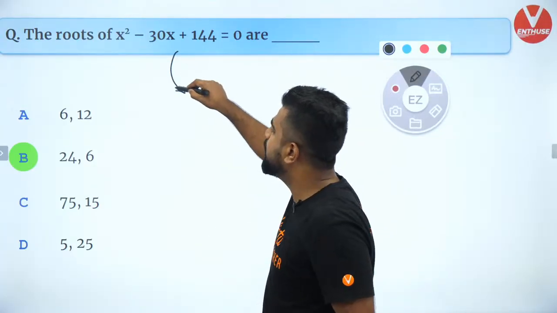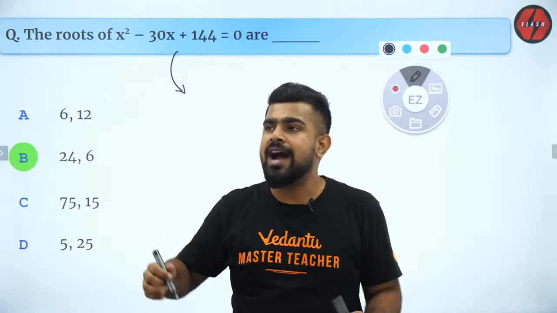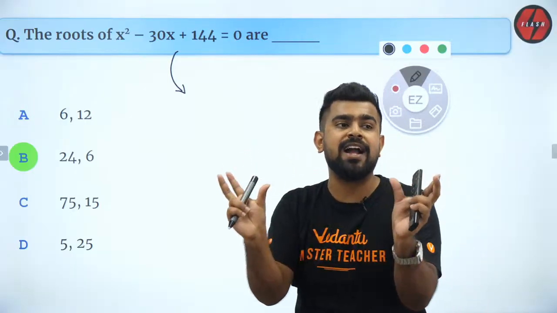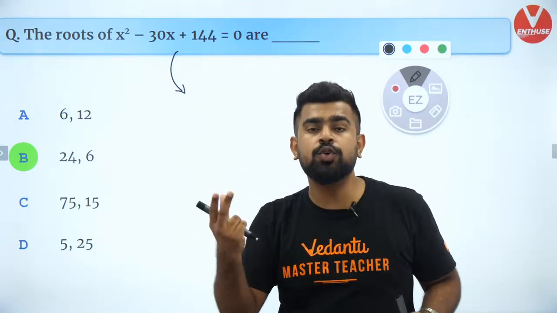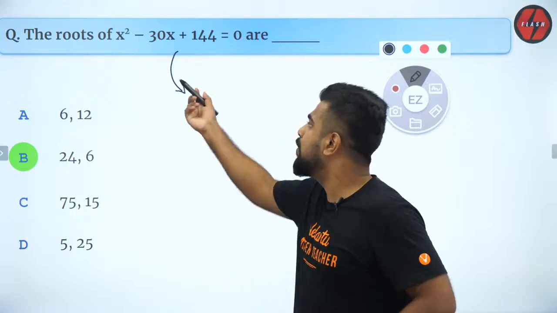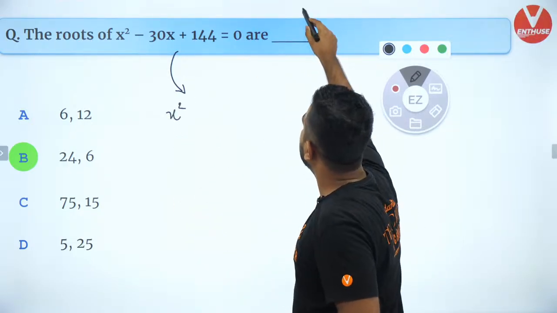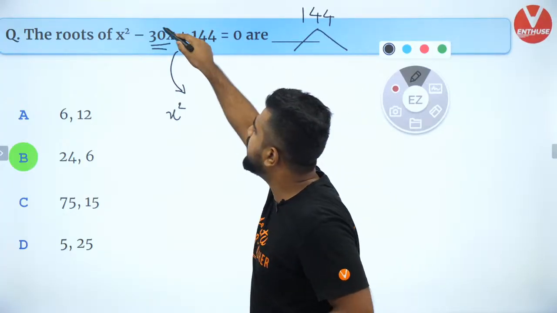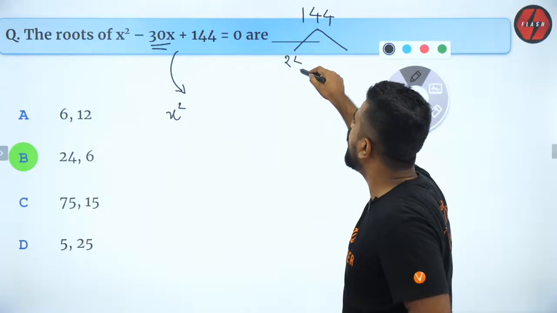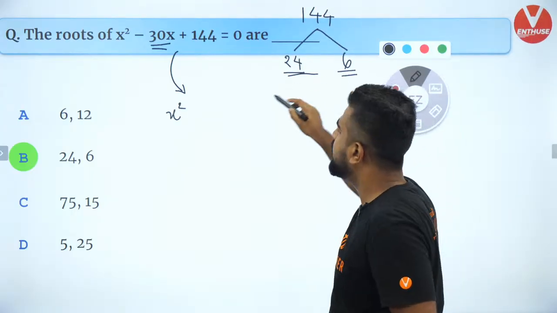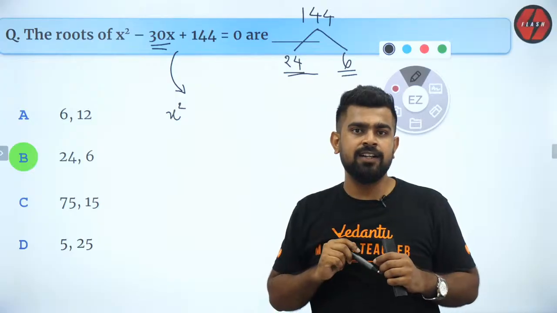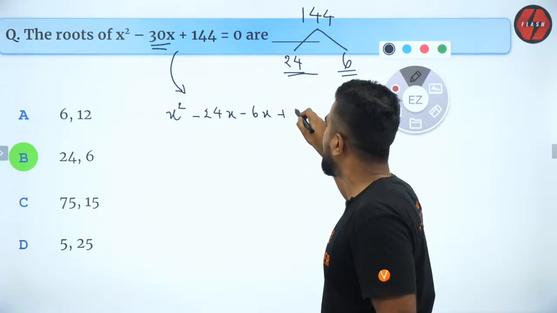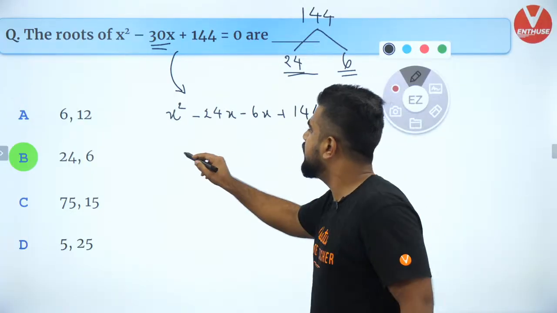Here, I will not use the formula because understand, in JEE Mains, you can't keep using the formula all the time. Sometimes you have to think, can I split this into 2 factors? If you can split it into 2 factors, it's going to help you a lot. So how will I split it? I can split 144, right? You have to split 144 in such a way that the sum of the factors will be equal to 30. So I can split it as 24 and 6 because 24 plus 6 is 30. That is the idea. Now I can split it as x square minus 24x minus 6x plus 144. And then I can factorize it.